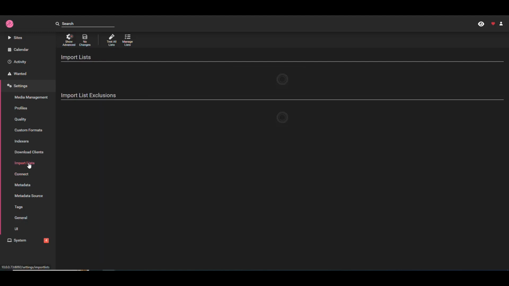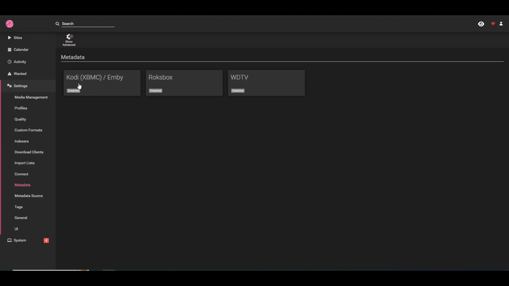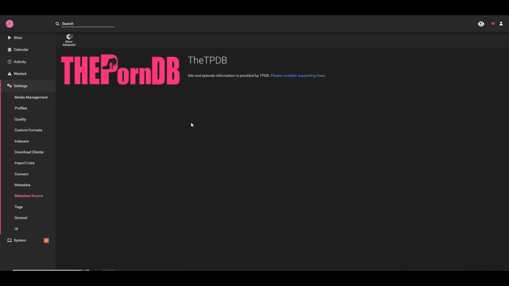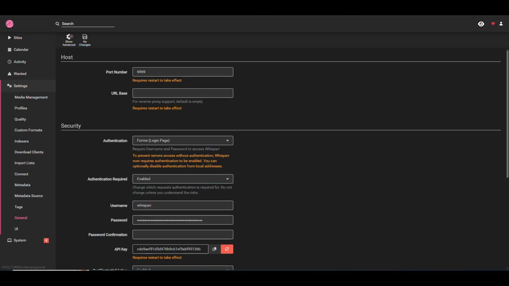Now, if we go into the import lists, I never honestly do anything here. If we go into the connect, I also never do anything here. Then the metadata. That's if you want to add metadata for like Kodi or stuff like that. I don't do this, so I ignore it. And then the source for the metadata is going to be this database, which is a site that provides that information. So we don't have to do anything. And then on the tagging, I usually never tag anything, so that's up to you if you want to do that.